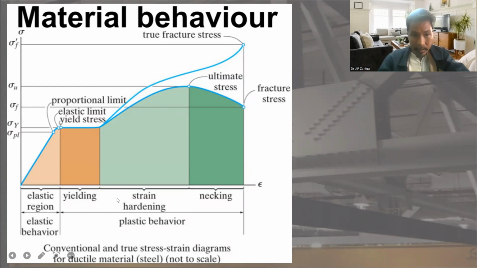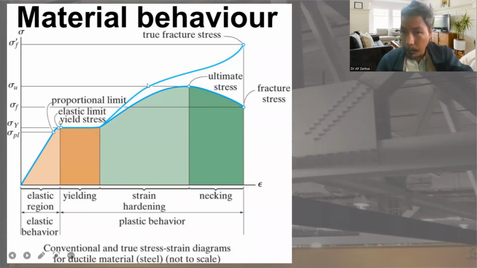After yield stress, we have what? Plastic behavior. So how many regions are there? There are two major regions, elastic and plastic. And under plastic, there are three sub-regions: yielding, strain hardening, and necking. Please take note of this. This is very important.